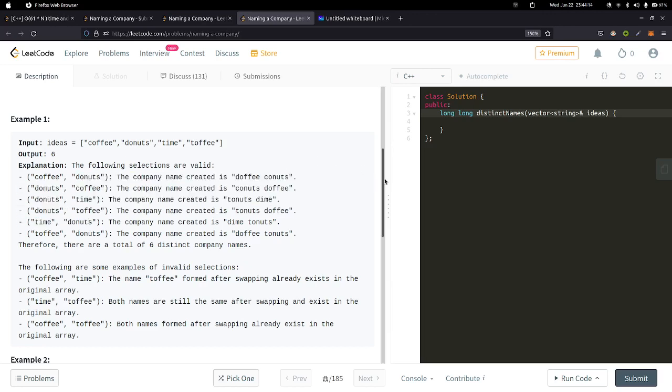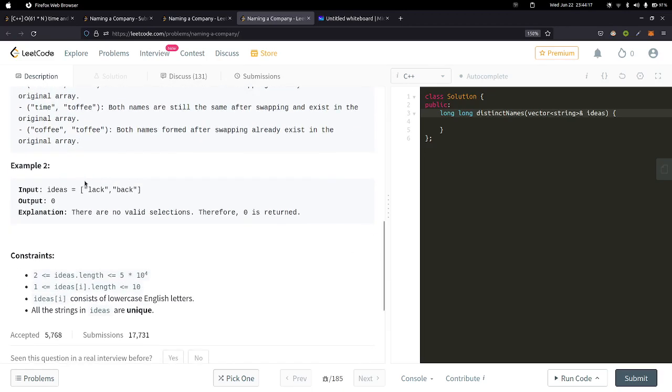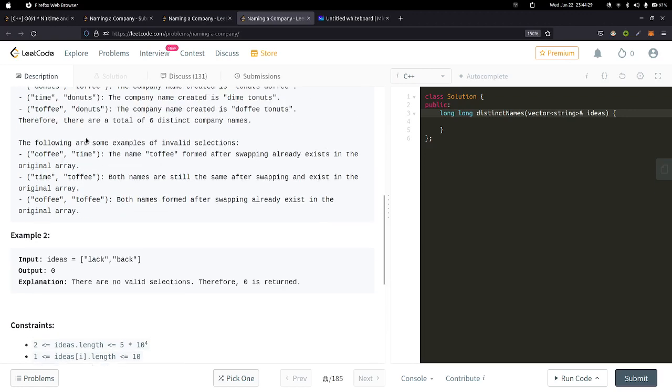Okay. So let's look at this case. Here we can see if we have only two strings, and we just swap the first letters, we'll end up getting the same strings since the suffix is the same. One more thing you could have noticed here is that when we swap the first two letters, both the new strings formed are equivalent to the initial strings we had, which are coffee and toffee, right? This happened because both the strings have the same suffix, and the only difference occurs in the first letter. So this is an important observation to make here.